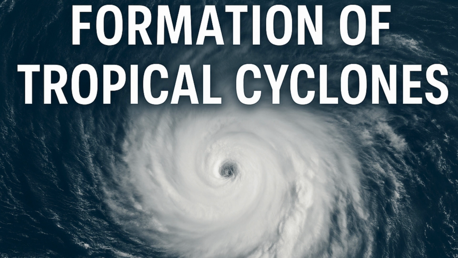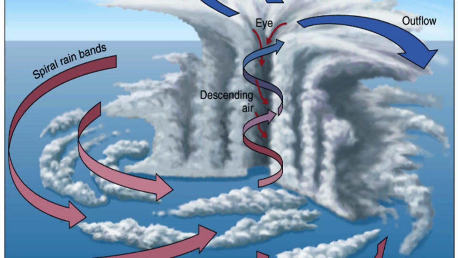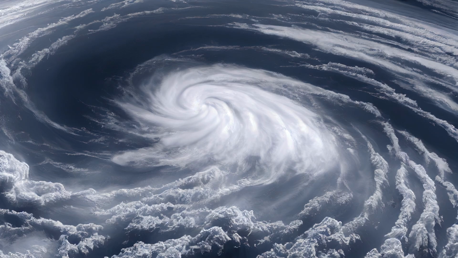Formation of Tropical Cyclones, Warm Ocean Waters, Low Pressure, and Coriolis Effect. It all begins with a whisper across the ocean's surface: warm waters, rising air, and invisible forces shaping a storm that can reshape coastlines. Tropical cyclones, the powerful engines of the atmosphere, are not random acts of nature but precise creations born under very specific conditions.